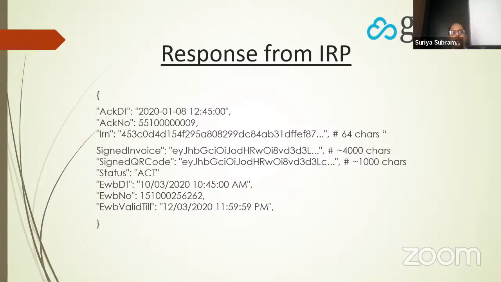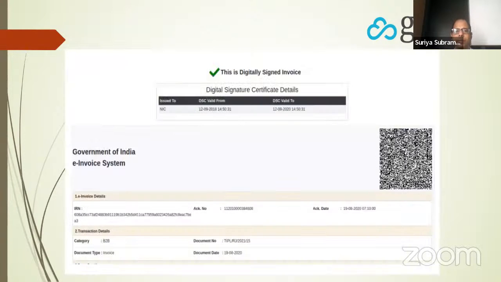Similarly, there is a signed QR code, which is a short form of the invoice, and this will contain about 1,000 characters. It tells you summary information about the invoice and is digitally signed. So you can print the signed QR code as a QR code in the invoice, and people can scan it and verify that it's an invoice. There are a few more details like status, e-waybill date, number, valid till, and so on and so forth. All right. So this is the response from the IRP.